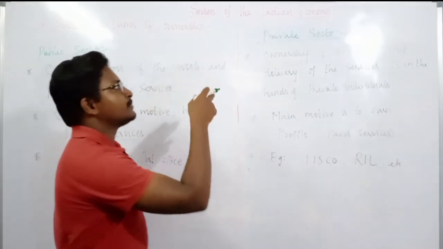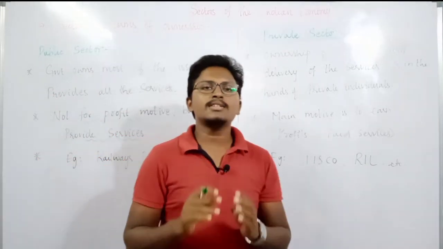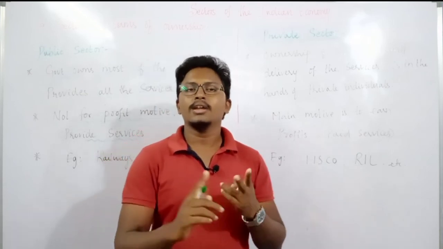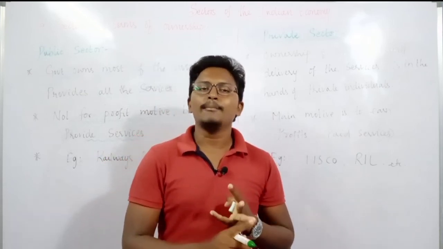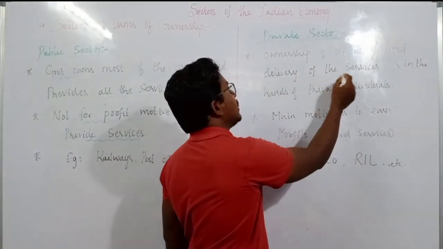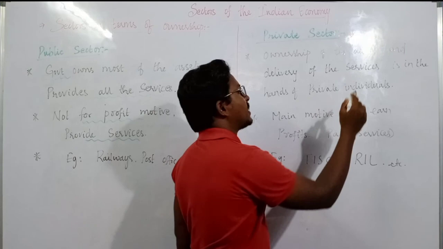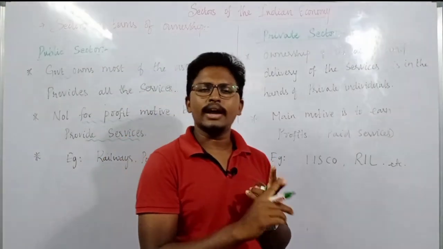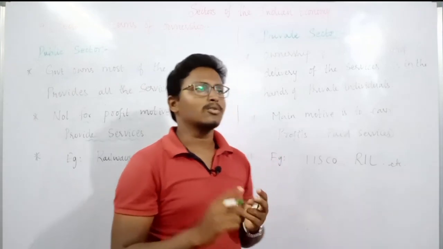Then what about the private sector? Here the ownership of assets is completely under the control of an individual, a group of people, or a company. So you can see ownership of the assets and delivery of services is in the hands of private individuals, maybe a company, or maybe a group of people.